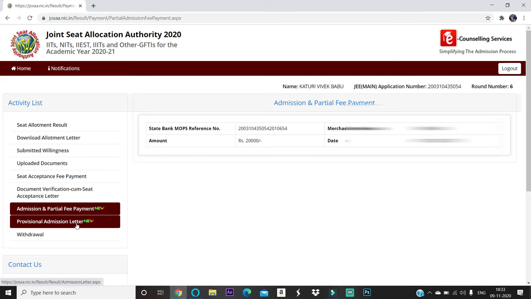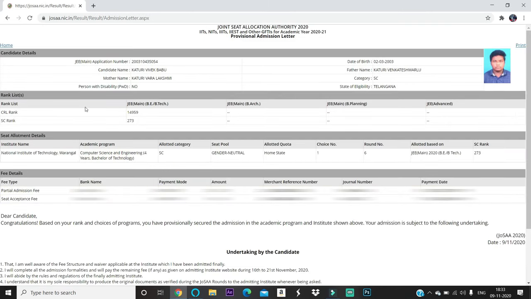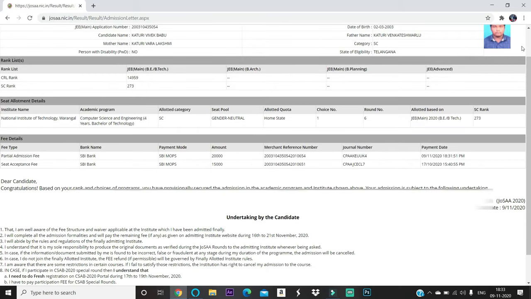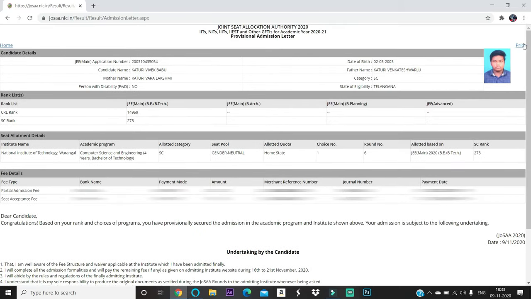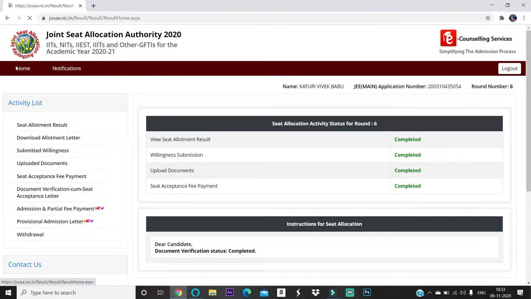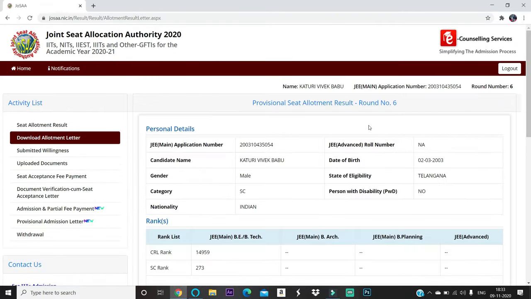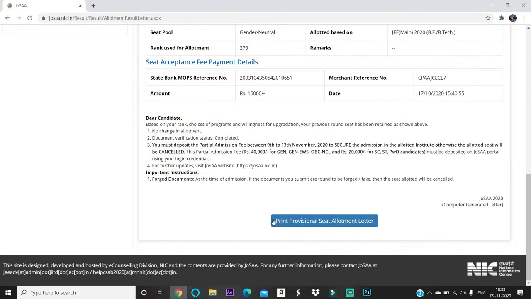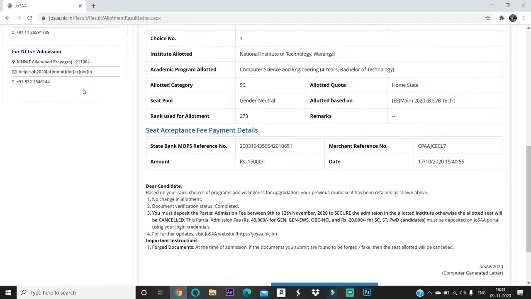After completing the payment of the partial admission fee, go to the provisional allotment letter. On the right side of your photograph, there is an option called print. This is called a provisional allotment letter. Those who paid will get the provisional allotment letter option here after paying the money. You can see the download allotment letter. If you press print provisional allotment letter, you can download it.